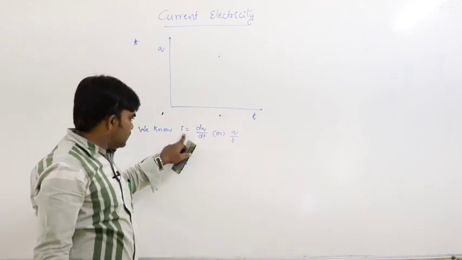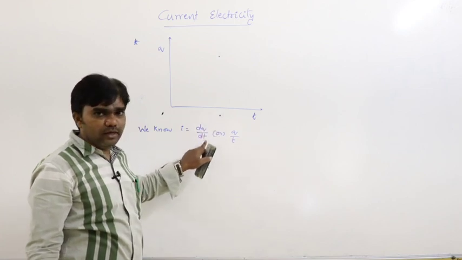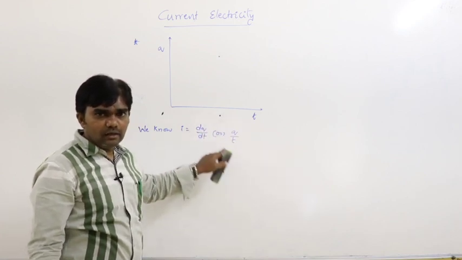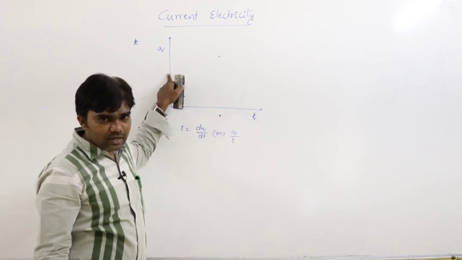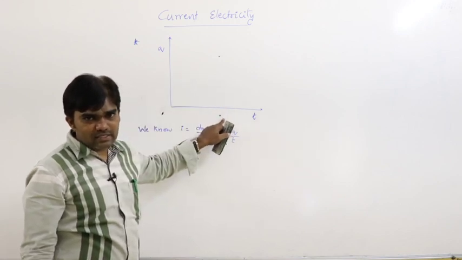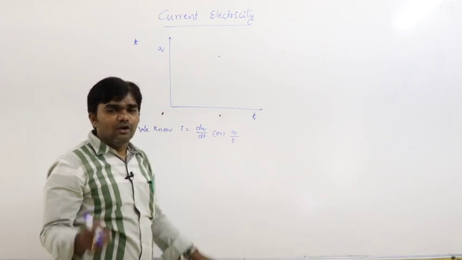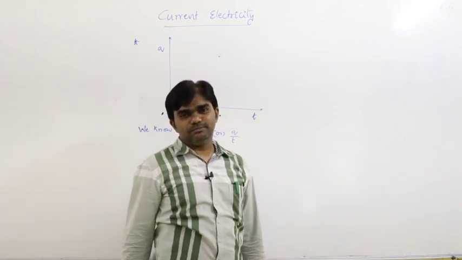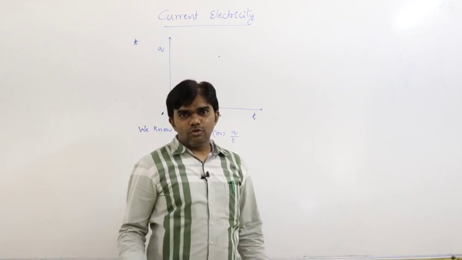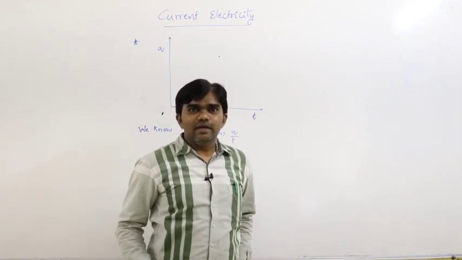So I is equal to dq by dt, that is q by t, that means y component by x component. Y component by x component in the sense slope.